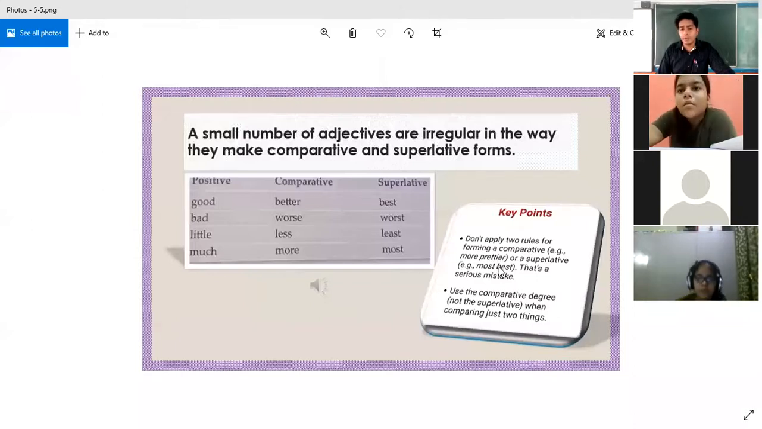For the same one, take "taller". "More taller", don't use. That is what it is said. Don't use "more taller", then it becomes two usages. Or for a superlative, "most best". "Most" and "best" both are superlative.